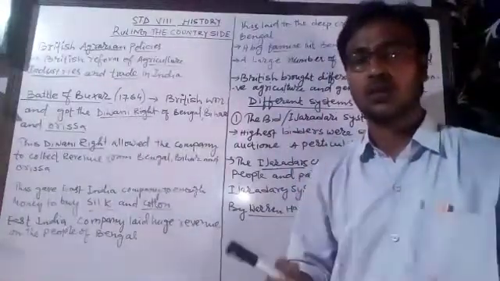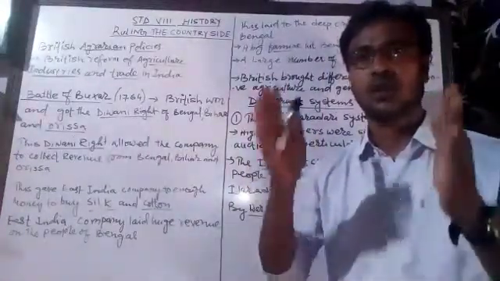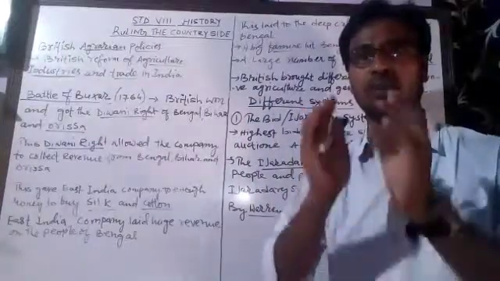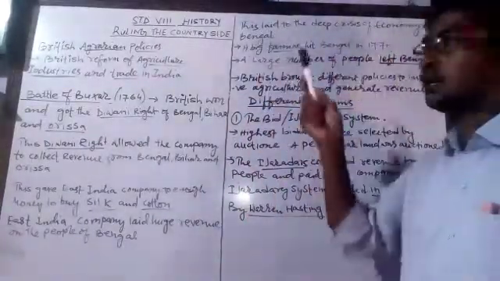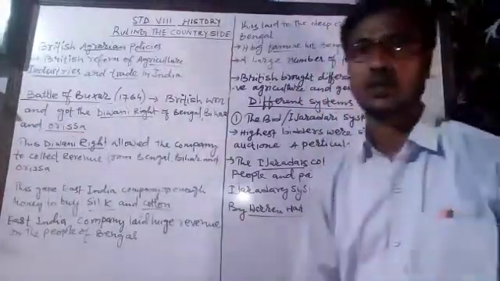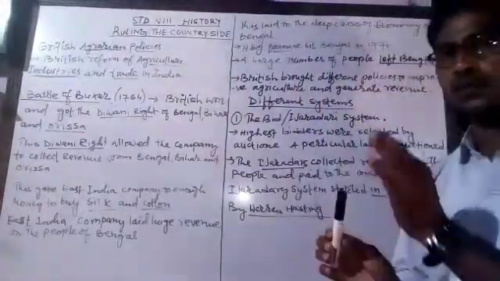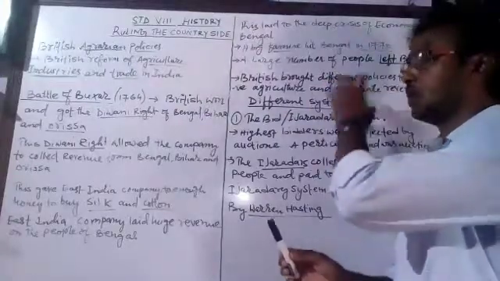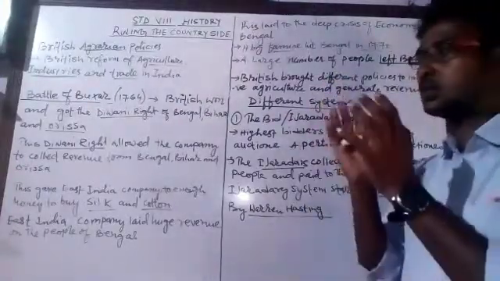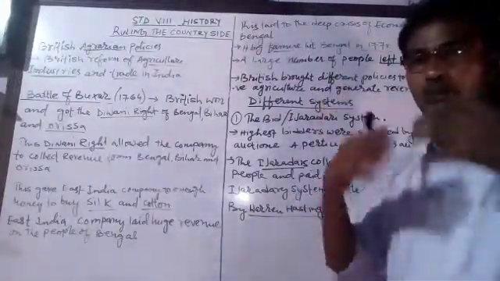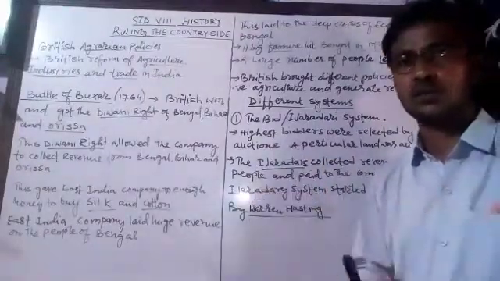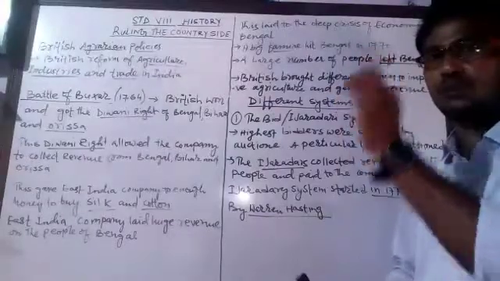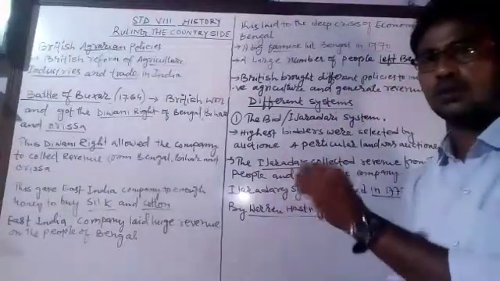This led to the economic crisis of Bengal, and the financial condition of Bengal became very poor. At the same time, there was a big famine in 1770. In 1770, there was a big famine in Bengal, and because of this famine there was no cultivation, there was no crop production. A big famine.